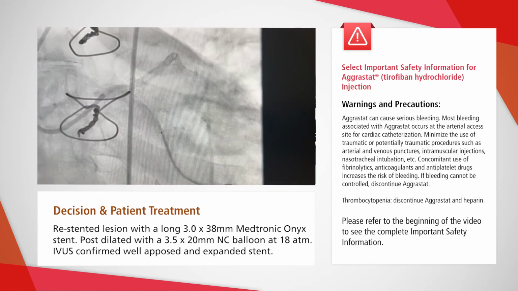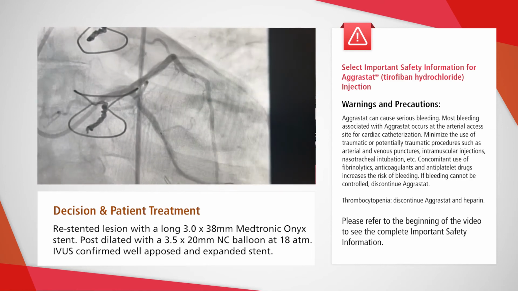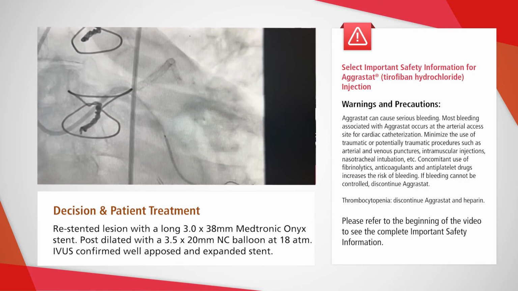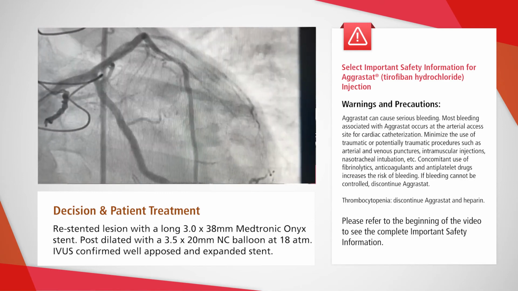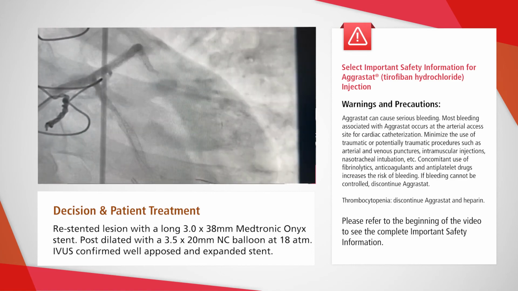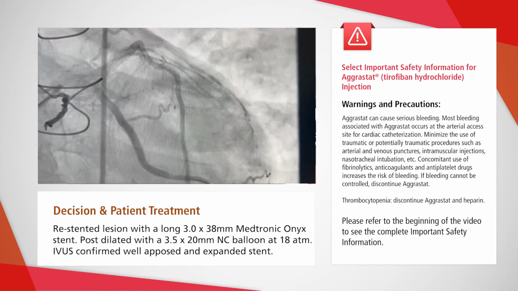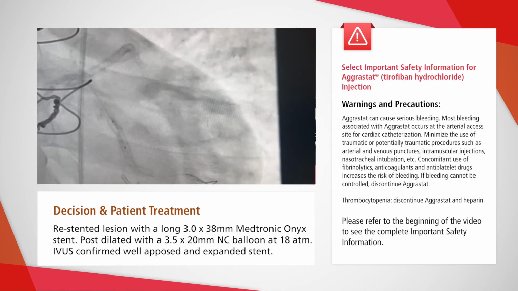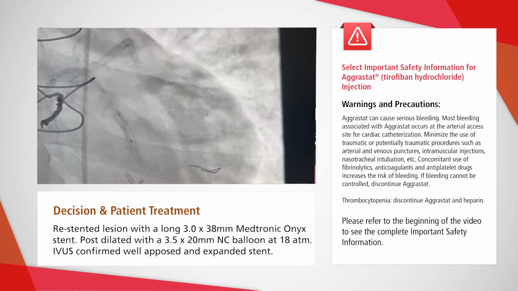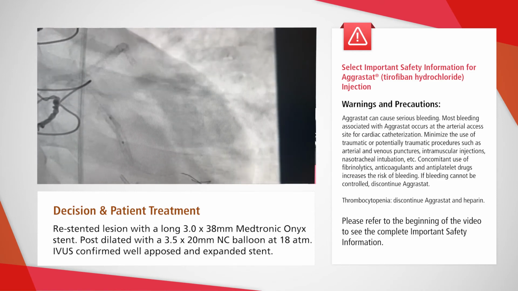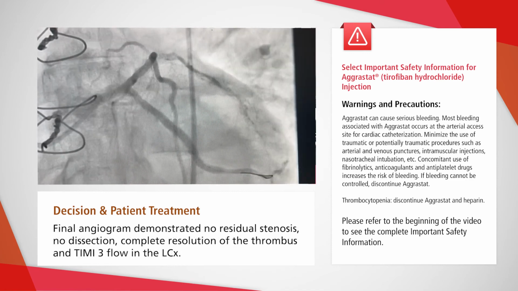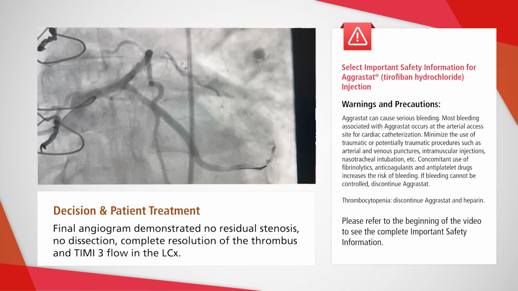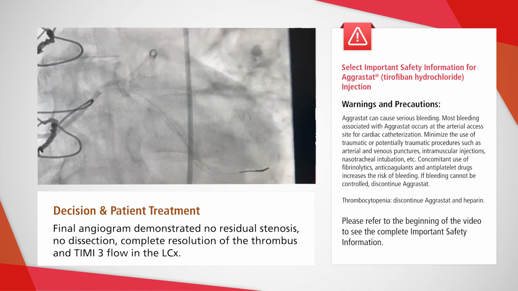So we decided to restent these lesions, and we stented them with a long 3.0 times 38 millimeter Medtronic Onyx stent and post-dilated the mid portion and the proximal portion with a 3.5 times 20 millimeter NC balloon at 18 atmospheres. Following post-dilatation, we performed a post-stent intravascular ultrasound to confirm a well-apposed and expanded stent. Final angiogram then demonstrated no residual stenosis, no dissection, complete resolution of thrombus, and TIMI 3 flow in the left circumflex.